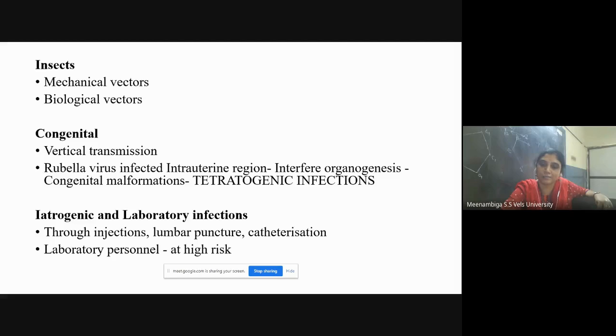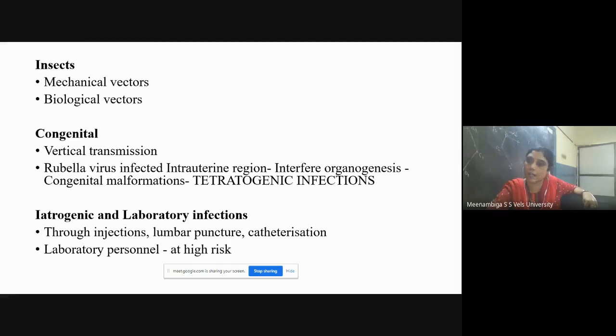Have you heard? During pregnancy, there are 3 trimesters. I already said it. Okay. So in the first trimester you will have a defect in the organ formation. The organ formation starts in the first trimester. So at that time, if the rubella virus infects, the organ formation will be affected, and the child will be born with various malformations. That type of infection is called teratogenic infection. And the last one is iatrogenic and laboratory infections.